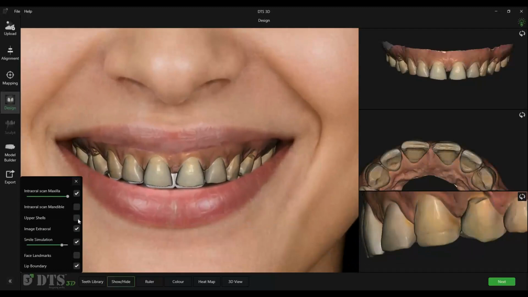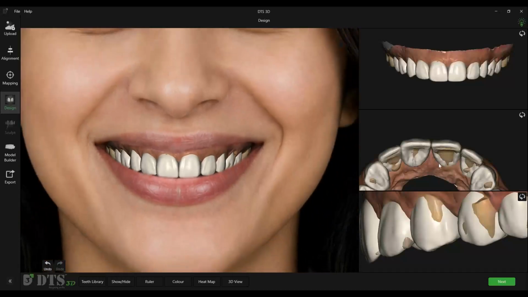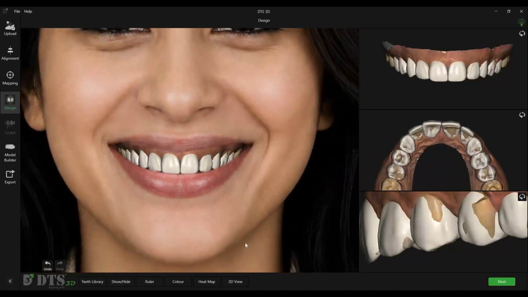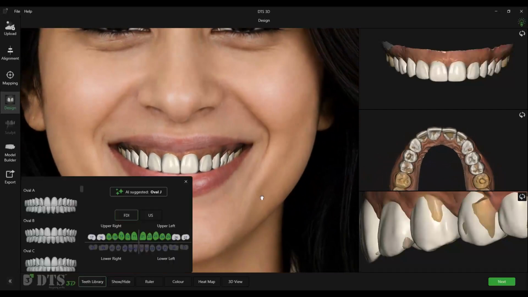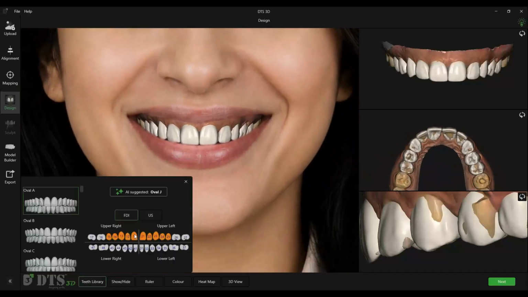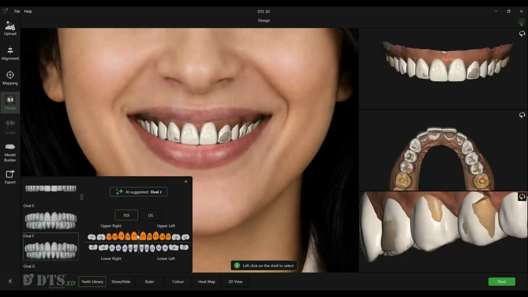You may use the simulated smile design as a reference during the design process to guide tooth position and shape. Multiple tooth shape options can be explored and compared to achieve the most aesthetic result.